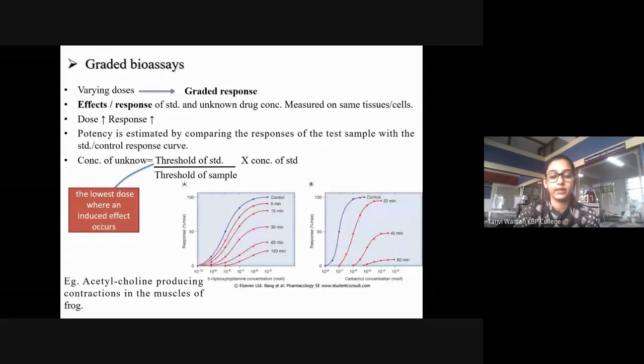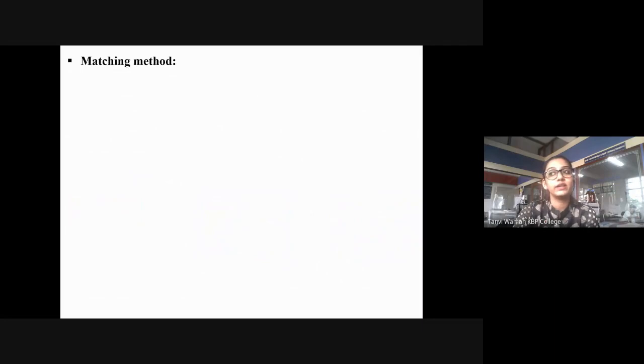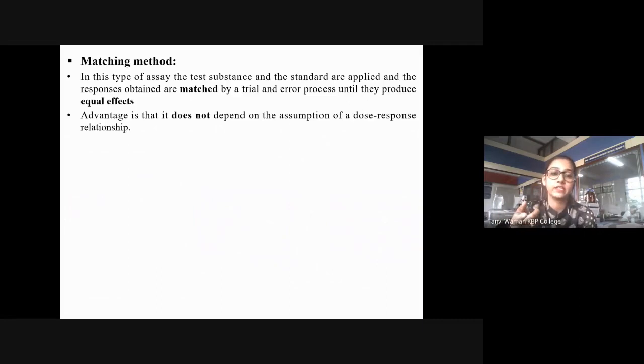एंड देन ये हमने ग्राफ देखे थे दो. So under graded, we have the first type, that is matching method, where you're going to match the responses of your standard and your test sample. ठीक है, until you are going to produce equal effects. Equal effects in what case?